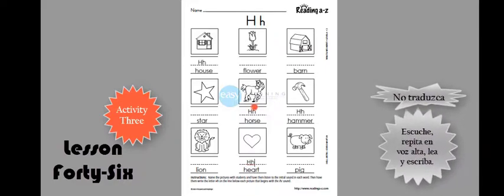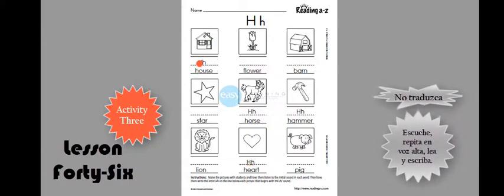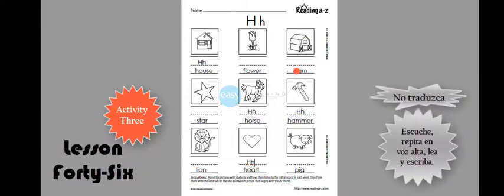Here you are. This is a house. House begins in H. This is a flower. Flower does not begin in H. This is a barn. Barn does not begin in H. This is a star.